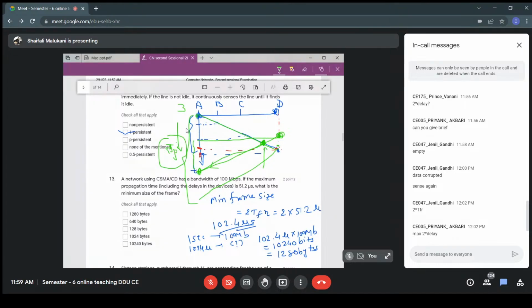Till that time, A has already transmitted its entire frame, and it does not have any backup. How will it retransmit? That is the problem. So now what is the solution to the problem? Let us keep the frame size at least such that, in the worst case propagation,